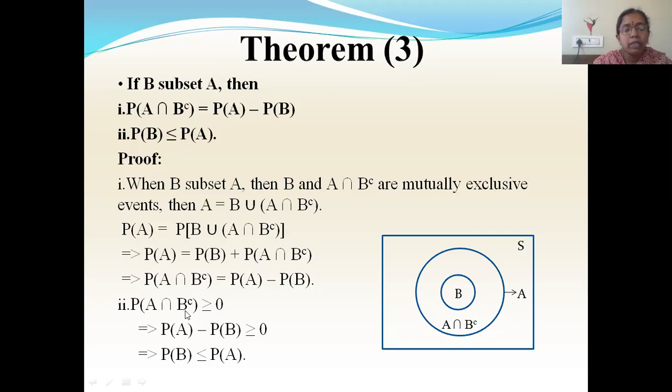So P of A intersection B complement is greater than or equal to 0. Now what is P of A intersection B complement? We have proved it is P of A minus P of B. So in place of this, I'm substituting P of A minus P of B. So this is greater than or equal to 0. So it implies what? P of B is less than or equal to P of A. Hence it is proved.